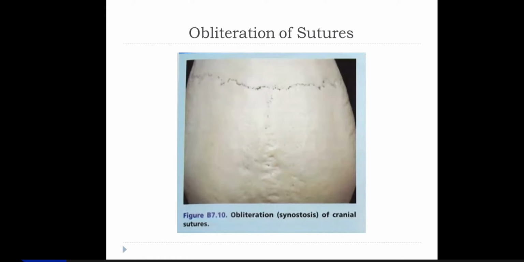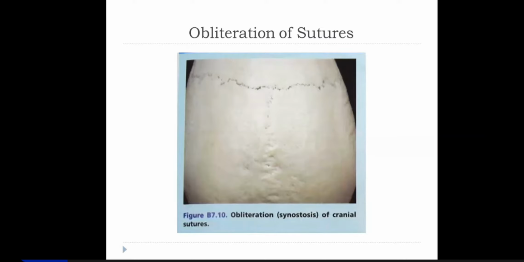Remember, between epiphysis and metaphysis, there was a plate of hyaline cartilage, which is called a primary cartilaginous joint at the two ends of the long bone, and that was meant for the purpose of growth of the long bone in the longitudinal axis.